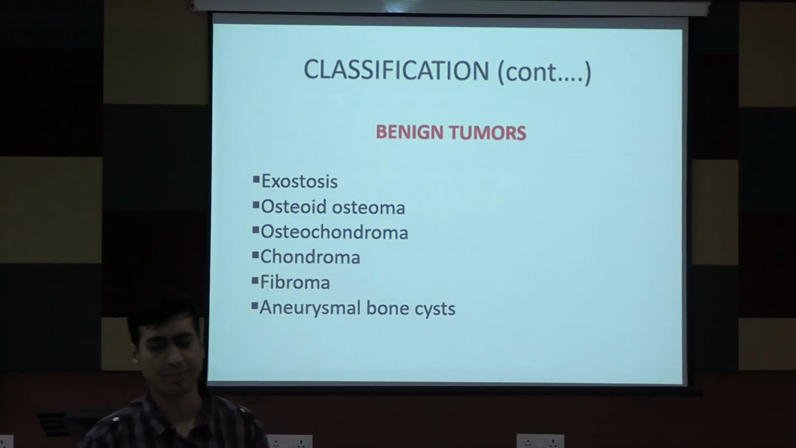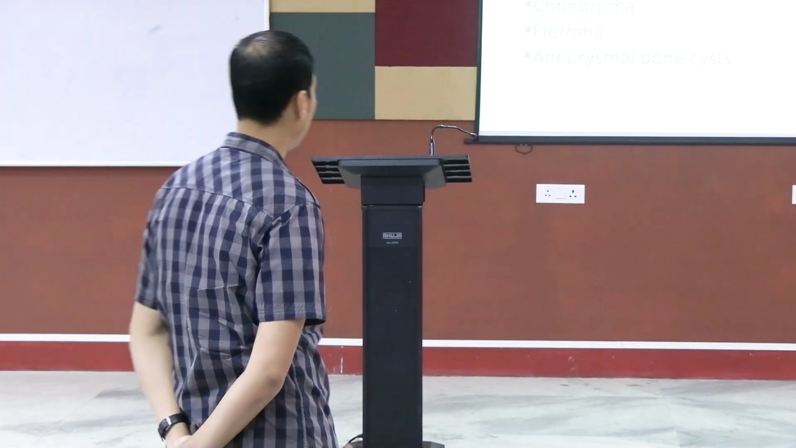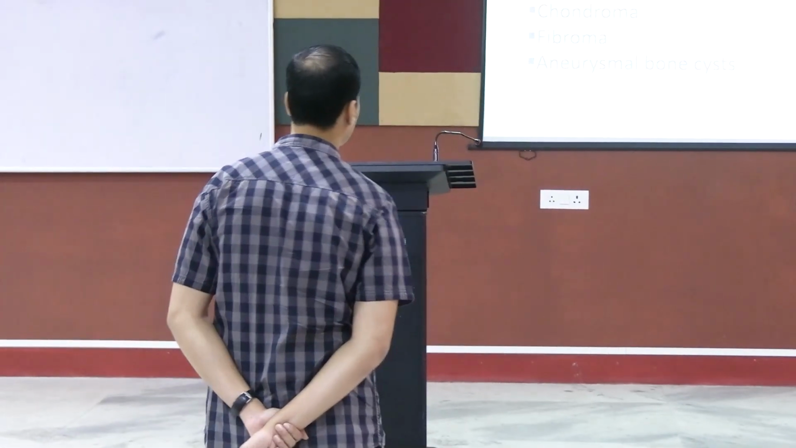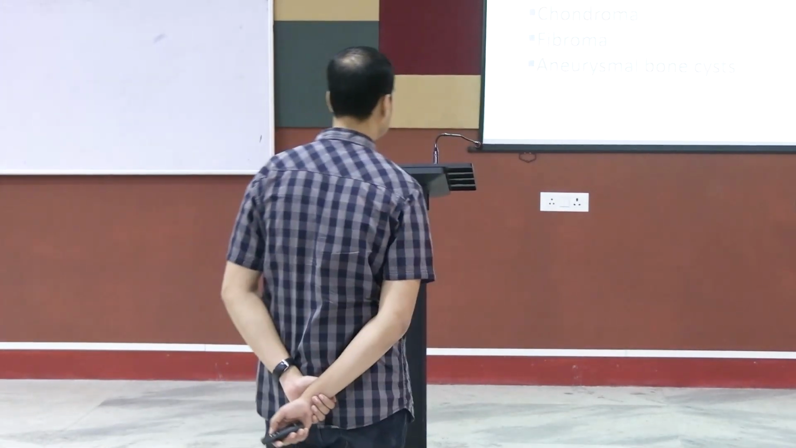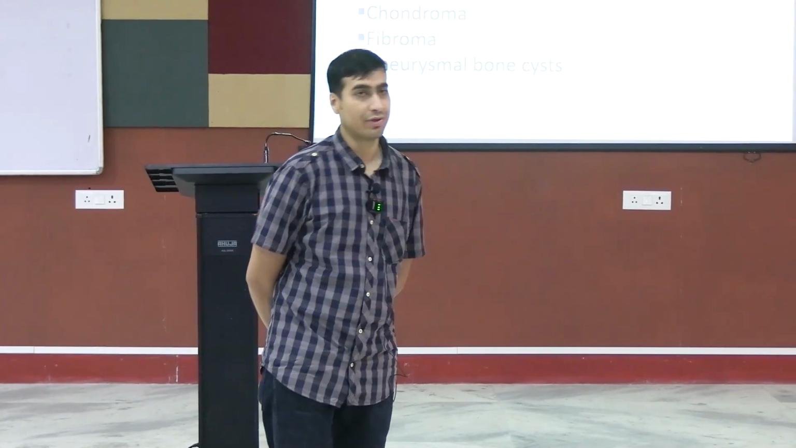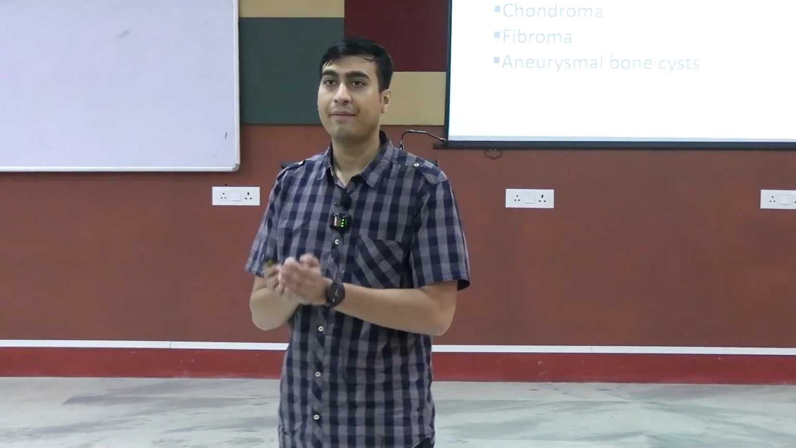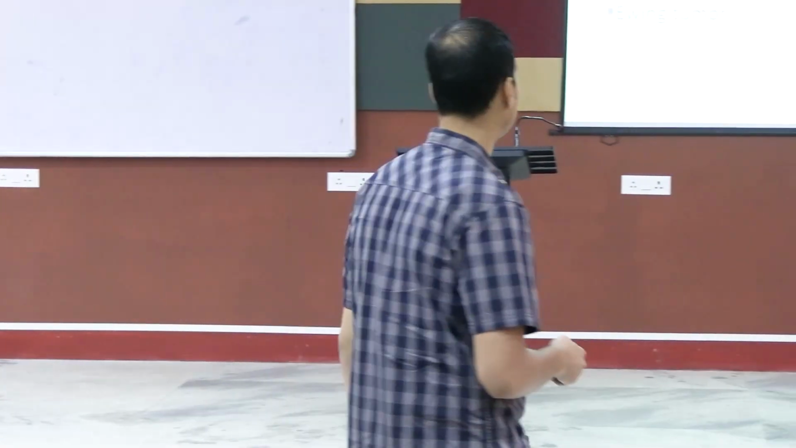So we will come to the picture. What is exostosis? What is osteoid osteoma? What is osteochondroma? What is chondroma? What is fibroma? What are aneurysmal bone cysts? They will all come gradually. All of them are different pathologically. All of them are different radiologically, and each of them has characteristic clinical features and presentation features. So we need to look at that.